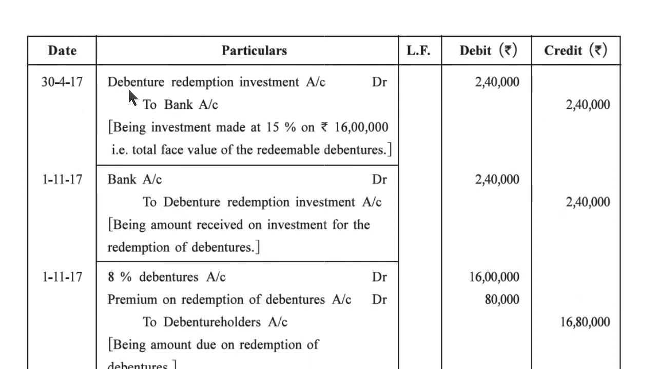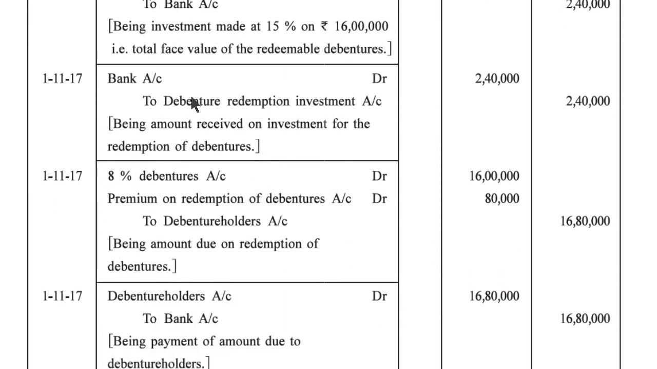30 April 2017, debenture redemption investment account debit 2,40,000 to bank account 2,40,000. Being investment made at 15% on rupees 16 lakh, total face value of the redeemable debentures. 1/11/2017, bank account debit 2,40,000 to debenture redemption investment account 2,40,000. Being amount received on investment for the redemption of debentures.